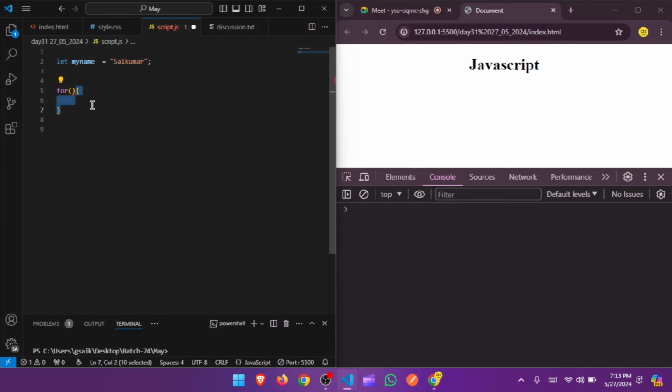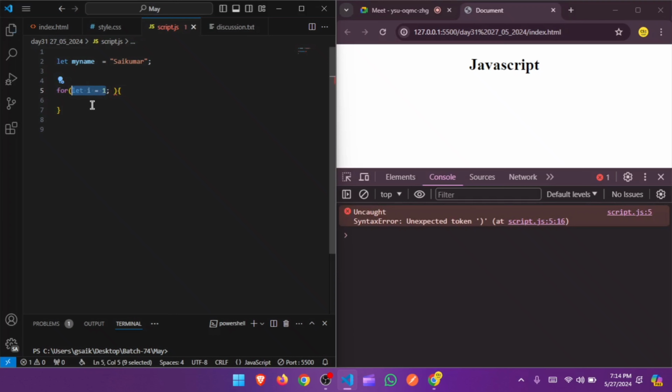Over here inside of this parenthesis, we have to write the actual code. There we have to have the variable, guys, from where we have to initialize. I just want to have it from the 1, so that I can print it from 1 to 10 times. So for that this is the same variable, guys. You can see this is let i. I have just taken i, or I can take number. That's totally fine. People are going to take it as i, meaning iterator, guys. It's going to iterate multiple times, it's going to iterate like a circle. That's the reason people take the i actually.